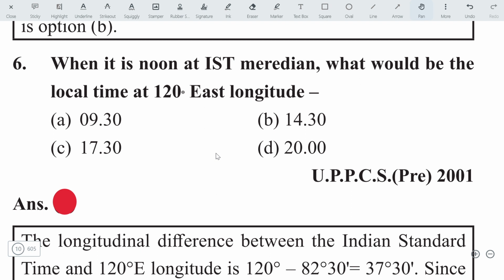When it is noon at the Indian Standard Meridian, noon, that means it's 12 p.m. What would be the local time at 120 degrees east longitude?